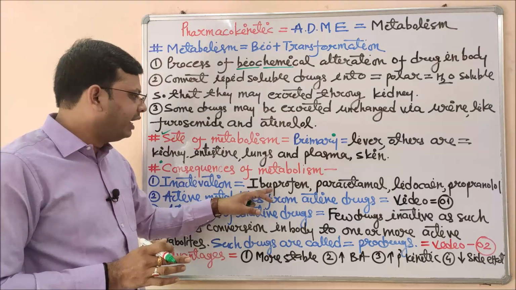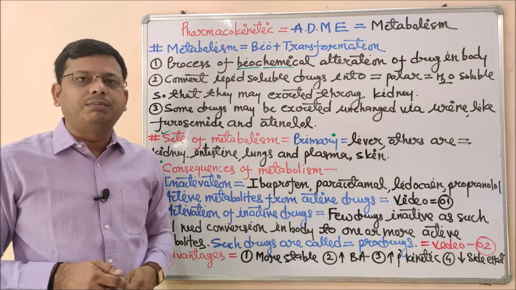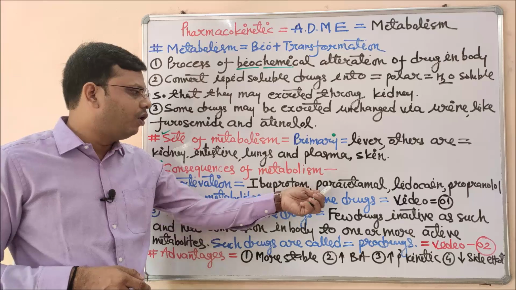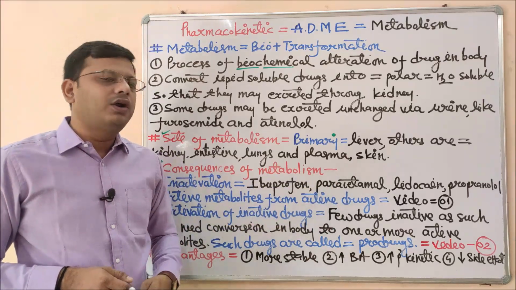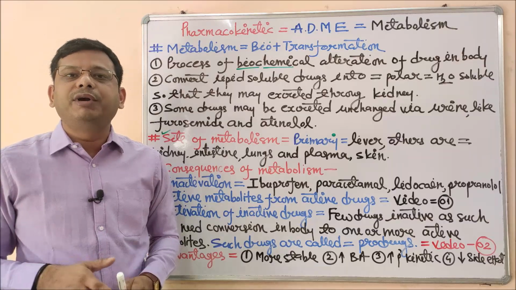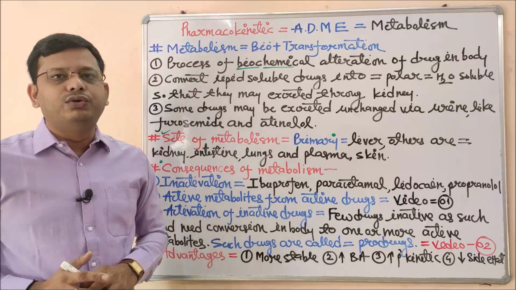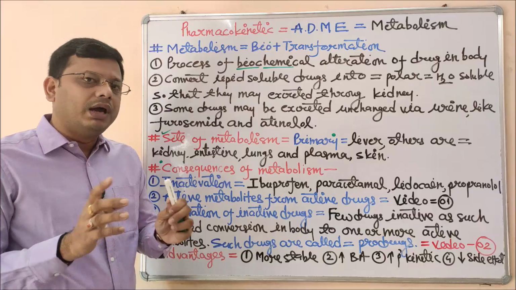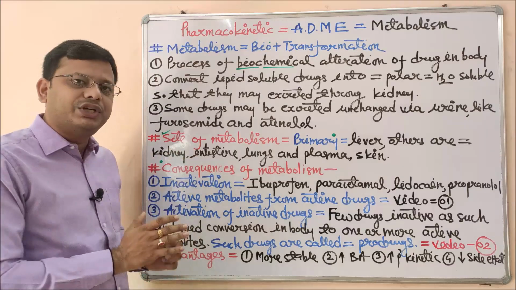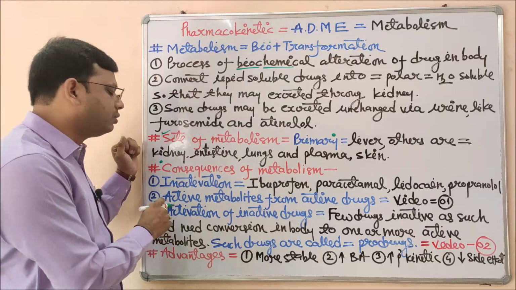pharmacological activity. Ibuprofen is an example of an NSAID. Paracetamol is also an example of an NSAID, mostly used for pain or fever, and lidocaine is an example of a local anesthetic, and propranolol is used as a beta blocker for the treatment of hypertension, as an antihypertensive drug. So their efficacy may be reduced, and to maintain that efficacy, we may compensate by increasing the dose. We have also uploaded a video on first pass metabolism, so you can go through that also.